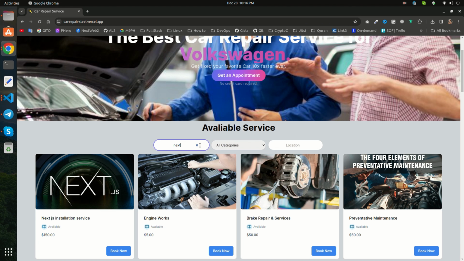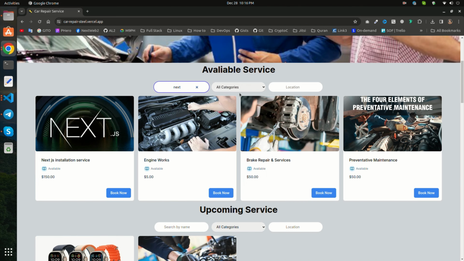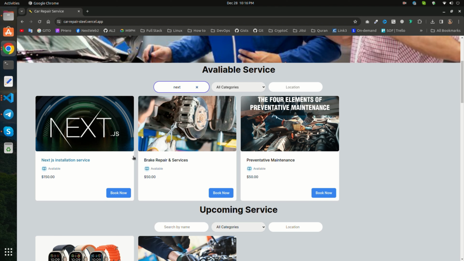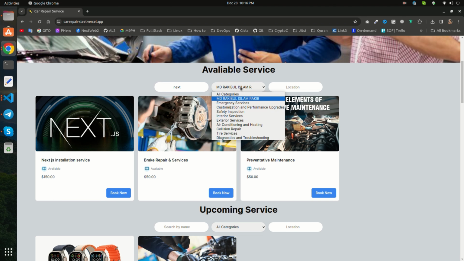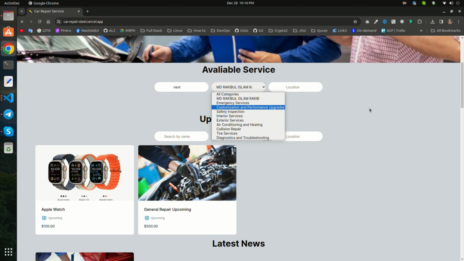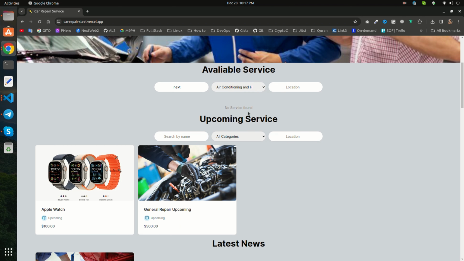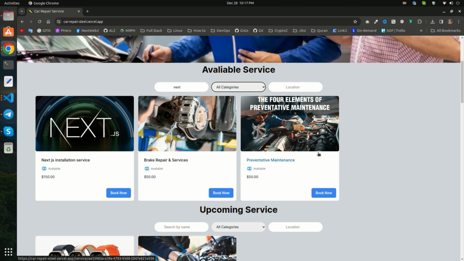Here you can search using name, and here you can see the category section. You can also search by category. You can see when I select a category where no service is available, it shows that there is no service. Okay, and if I select all again, then all services will be back.